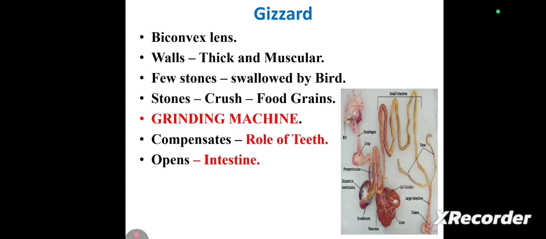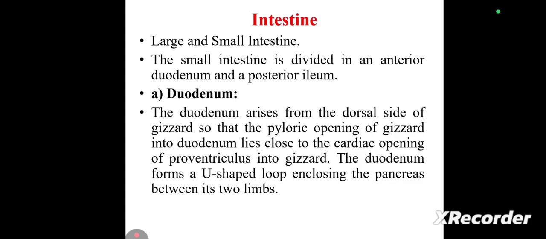Next to the stomach is the gizzard. This gizzard is referred to as a grinding machine. It is a biconvex lens. The walls of the gizzard are thick and muscular. Few stones are swallowed by the bird. So these stones crush the food grains in this part called the gizzard. For this reason, the gizzard is known as the grinding machine. It compensates for the role of teeth, the grinding function, and this gizzard opens into the intestine.